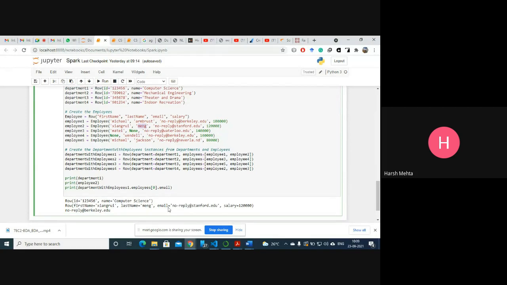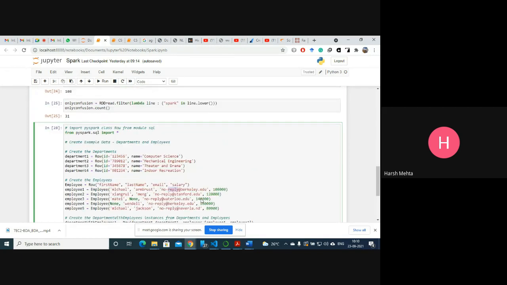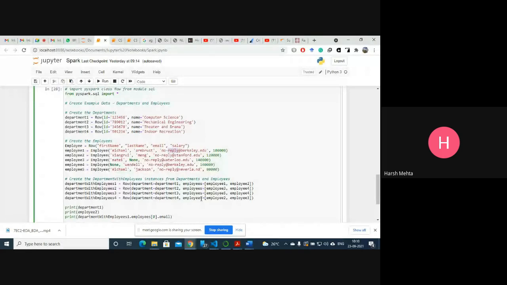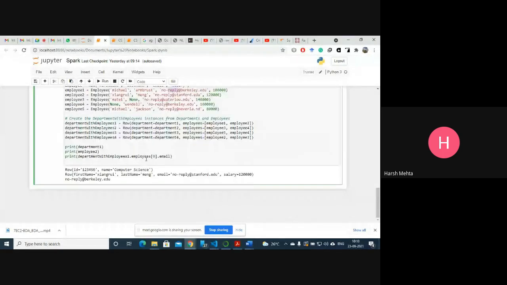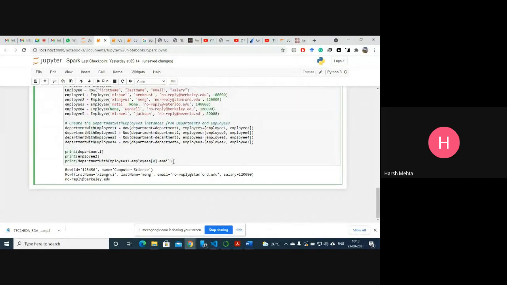And what we need is department with employee one, department employee one dot employee zero. That means the first employee's email. What is the first employee? Your first employee is employee one. So employee one email, this is the email, right? So this is how you can put the data and print it.